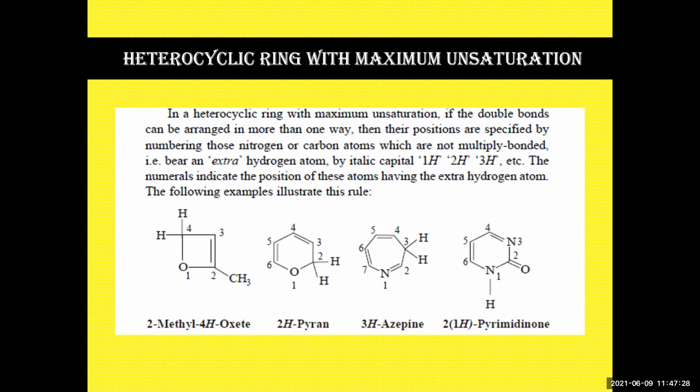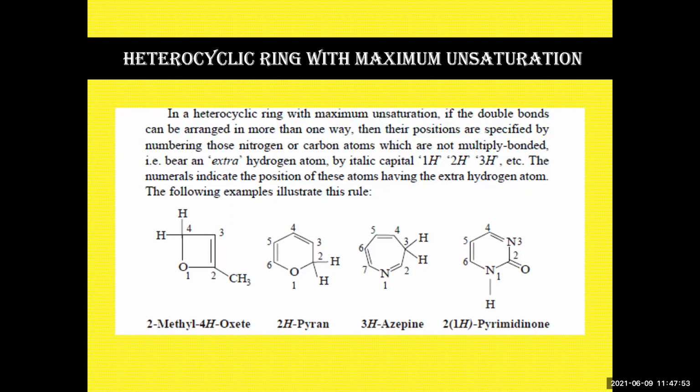In italics we have to write. So see, it should be written in italic, not straight. 1H, 2H. This 1H and 2H names at which carbon or nitrogen contains an extra hydrogen. The position represents which carbon or nitrogen has an extra hydrogen.